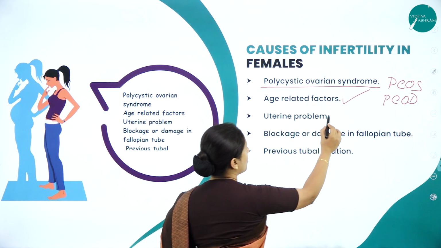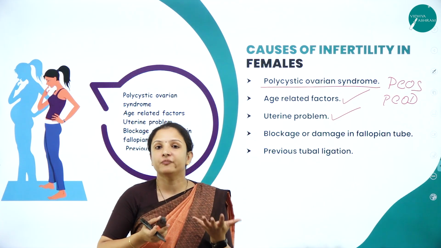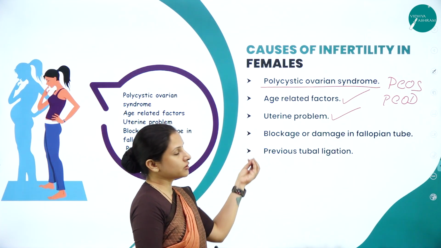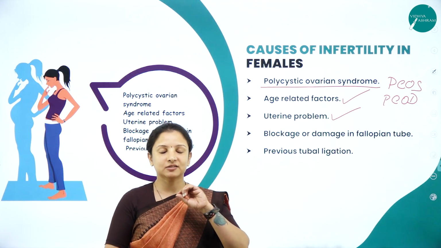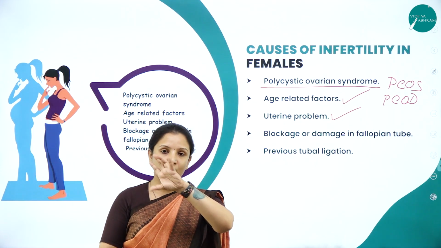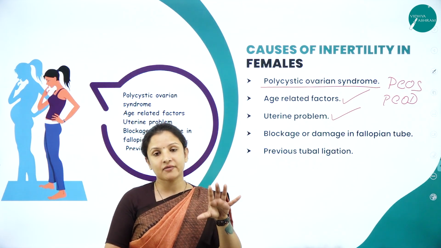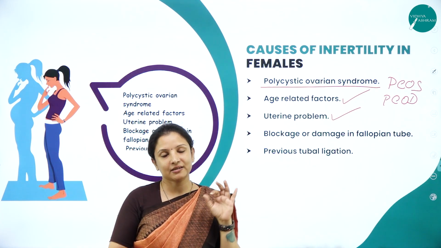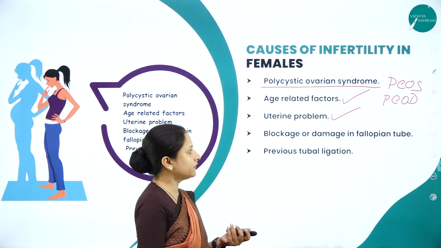Next is uterine problems. Sometimes they will not have a healthy uterus which is capable of bearing a child. They'll have a lot of uterine related issues. That can also lead to infertility because, okay, everything else is healthy. The sperm has reached the egg, fertilization has taken place, it formed a zygote, then the zygote has to come and embed itself in the endometrium of the uterus. Now if there itself some problem is there, then how can the embryo survive? So uterine problems is one of the causes for infertility.